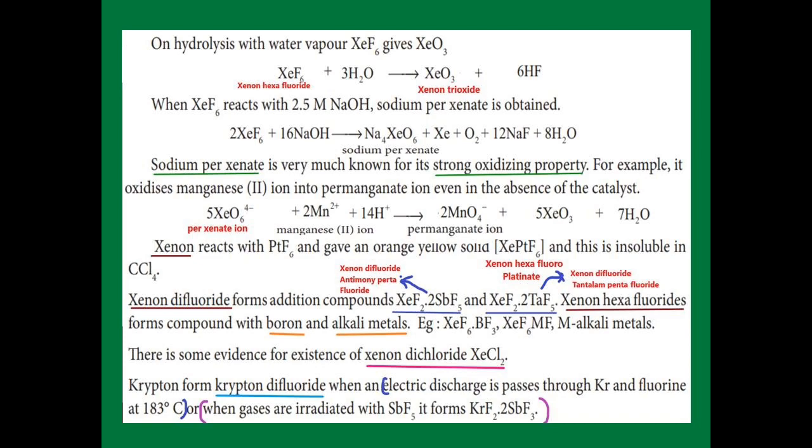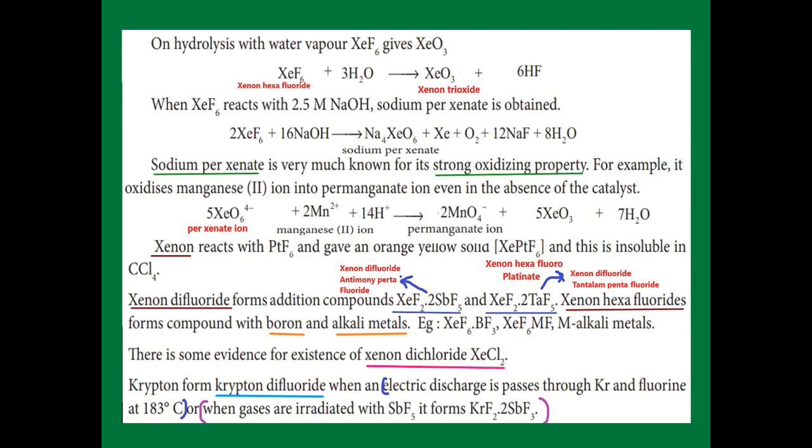Here the perxenate oxidizes other compounds or elements, so it has a strong oxidizing property. Let's see an example. When the perxenate ion is added to a manganese compound in presence of acid, it oxidizes manganese 2+ to permanganate, MnO4 minus. The manganese is given oxygen with the help of the perxenate ion, so the perxenate is called a strong oxidizing agent. And along with the permanganate ion we get xenon trioxide and then 7 moles of water.